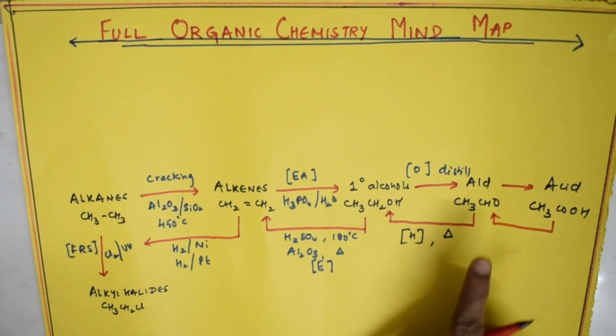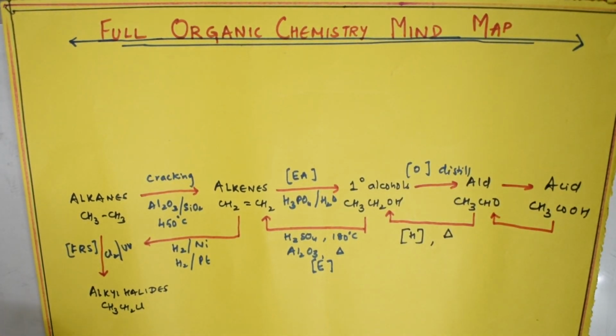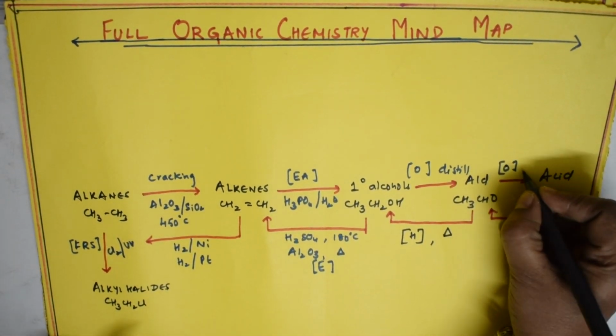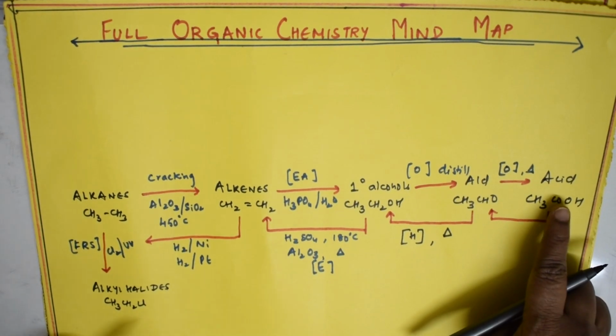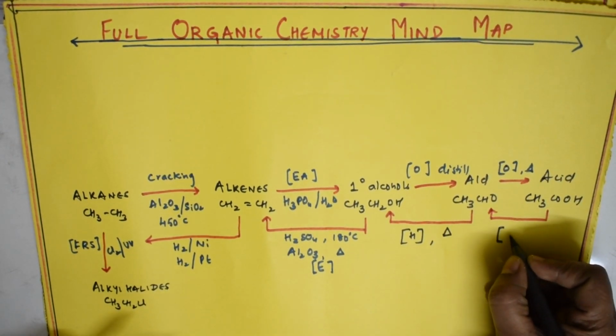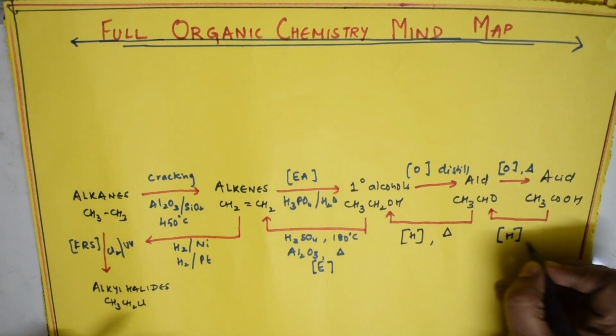Now, suppose you want to convert acid back to aldehyde, what should you do? First of all, aldehyde to acid, what is the procedure? Again, the same oxidation process, and you heat it. Done. Suppose you want to convert acid to aldehyde, reduction process, same thing, and you heat it.